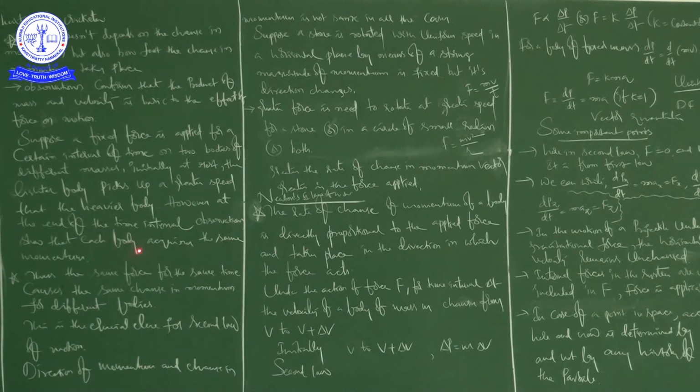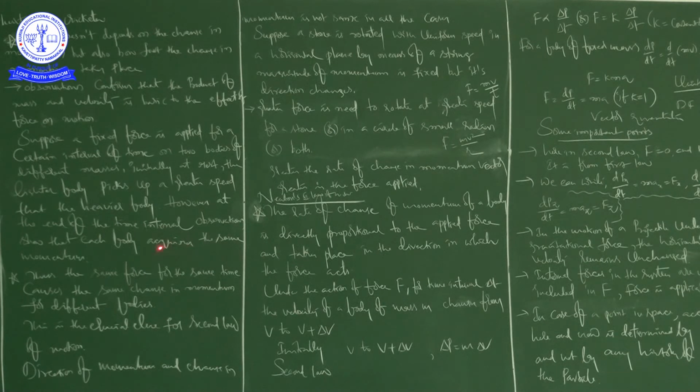However, at the end of the time interval, observations show that each body acquires the same momentum. Each body has a different velocity and each body has a different mass.